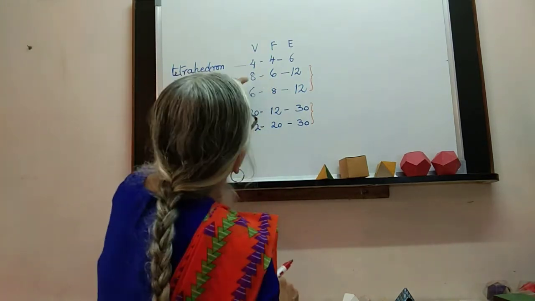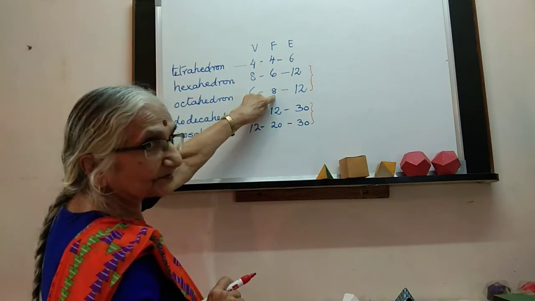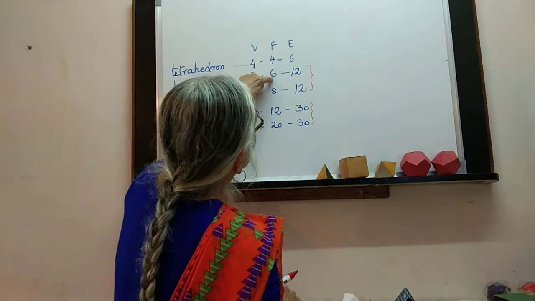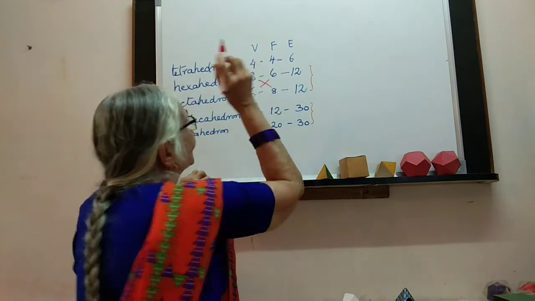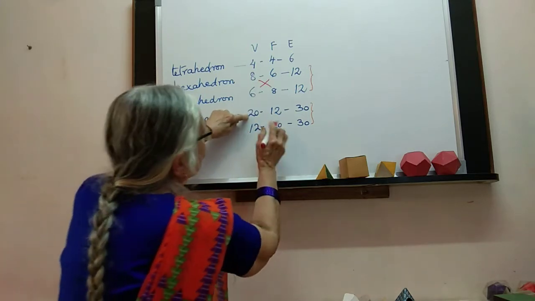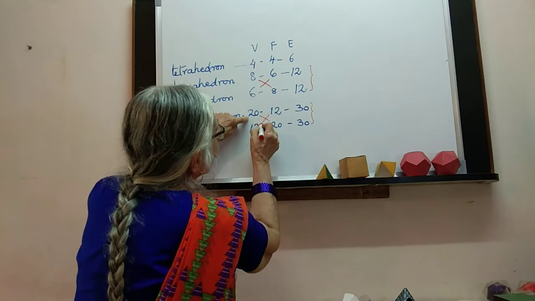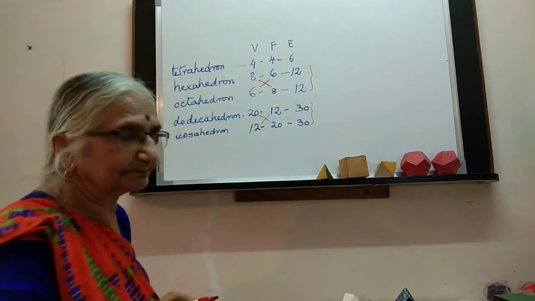You can see that this has 8 vertices, this has 8 faces. This has 6 faces, this has 6 vertices. So they are related crosswise. Same thing here. Vertices and faces are the same. And here both are the same.